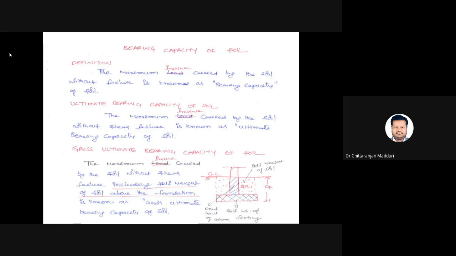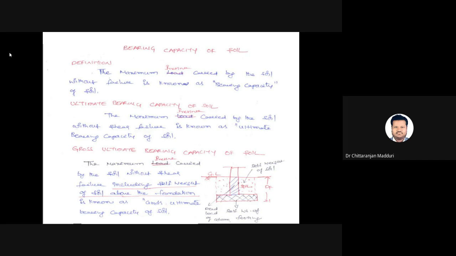This is known as shear stress, but the soil has some internal capacity in the form of cohesion and friction. This internal strength opposes the external shear stress. If the external shear stress is less than the internal shear strength, then the building is safe. So the ultimate bearing capacity of soil is the maximum pressure carried by the soil without shear failure.